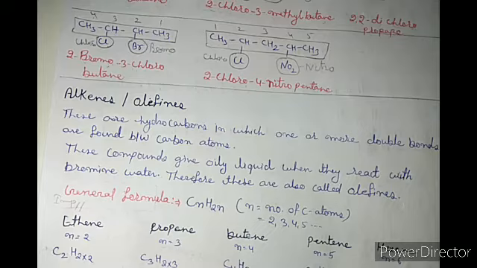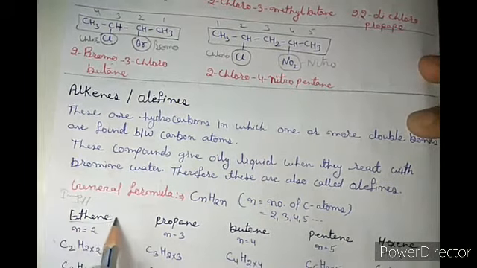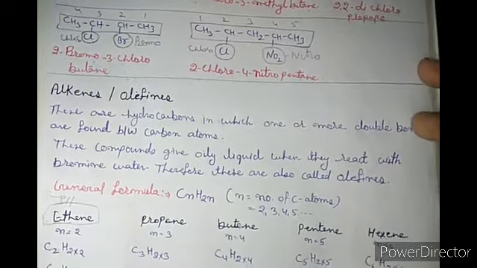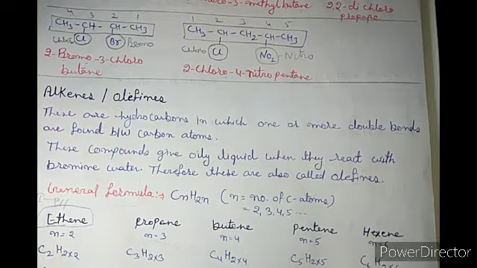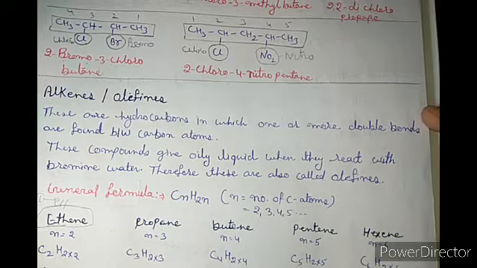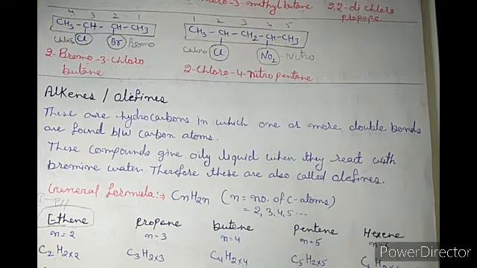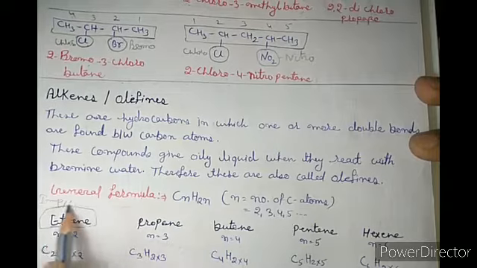That's why the value of n will be 2, 3, 4 and so on, and the first member is ethene. There is no methane. I am repeating, this is the most common error you make in the paper: you write the first member as C1, methane. There is no methane, because for a double bond minimum 2 carbons are required. So the first member is ethene.